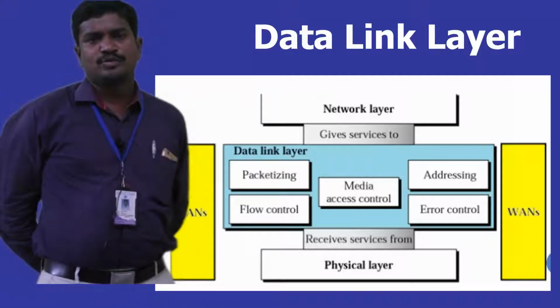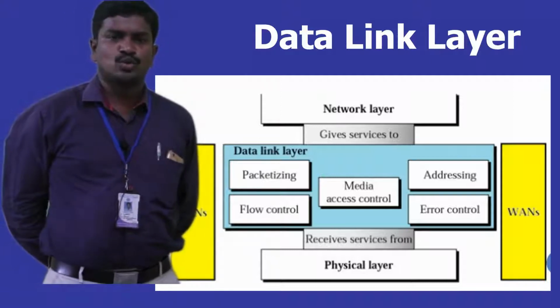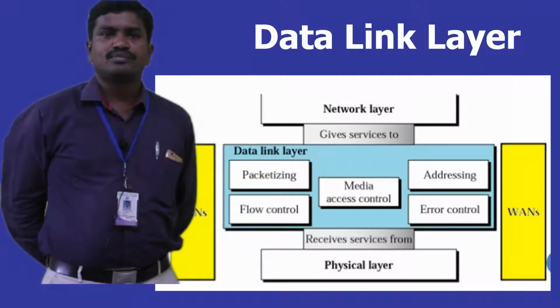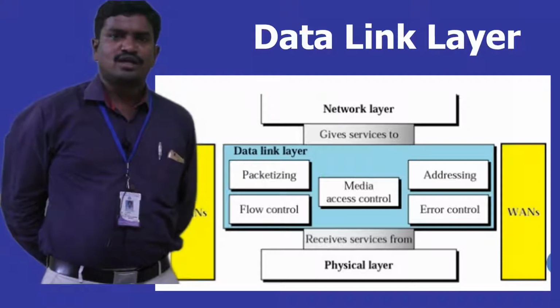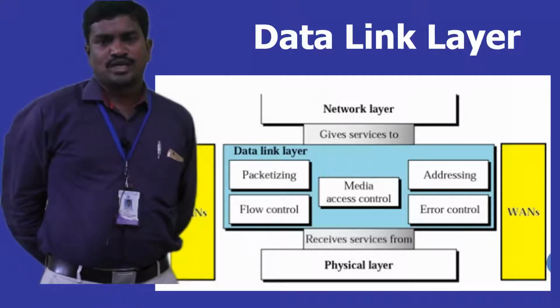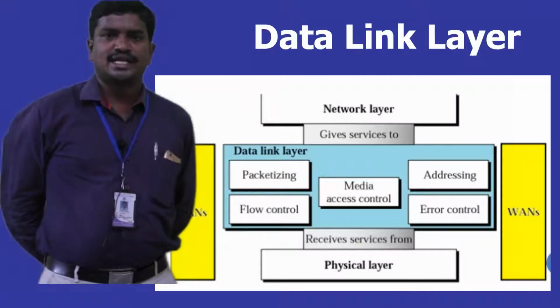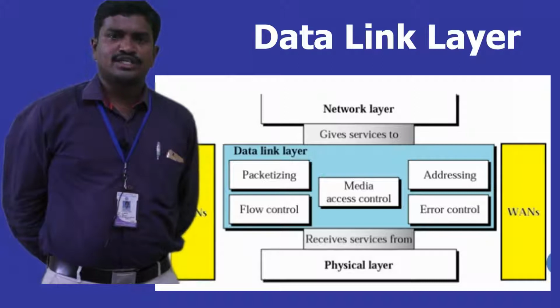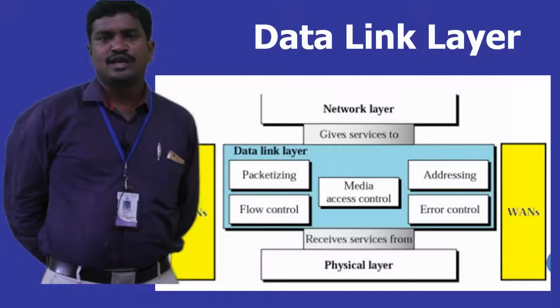The responsibility of the data link layer, from both sides, we have to see what services it is going to provide for the physical layer and what services it is going to provide for the network layer, and at the same time what services it is taking in order to process the data from the network layer as well as the physical layer. This way we want to see how the data link layer is cooperating with the surrounding layers in order to do the communication effectively.